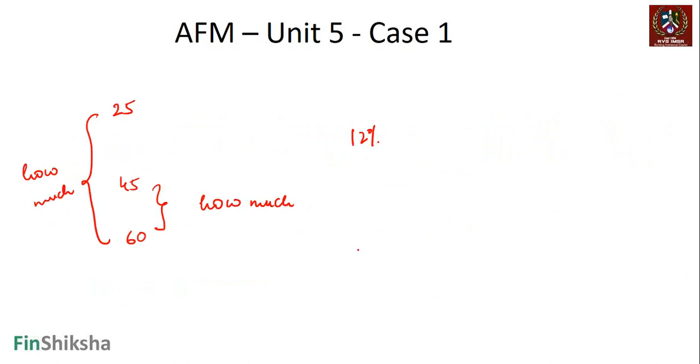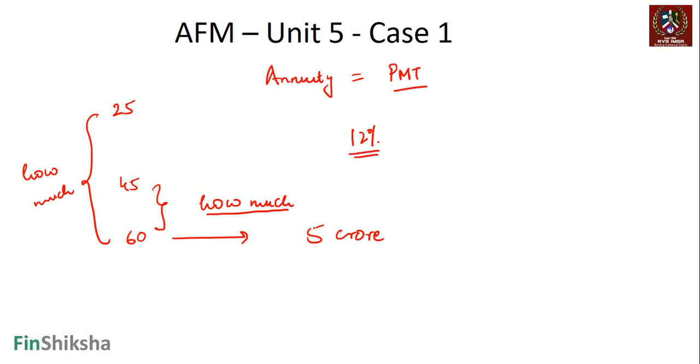Now there are two parts to the problem. The first part is that at 60 years, you want 5 crore of money. For that, how much do you have to invest? That's the problem of solving an annuity, and we already know that this can be solved using the function PMT. The second part of the problem says you want to show the sensitivity to what happens if you start investing at 25 or at the age of 45.